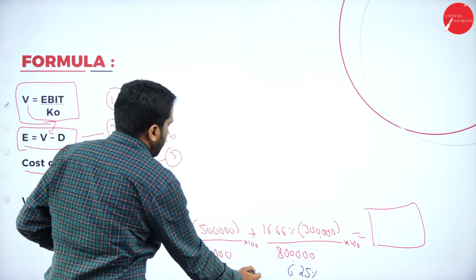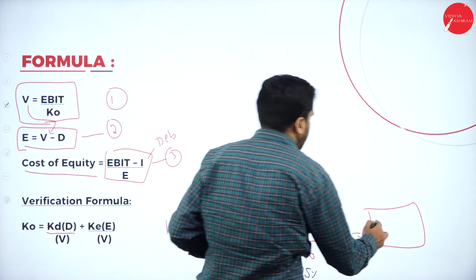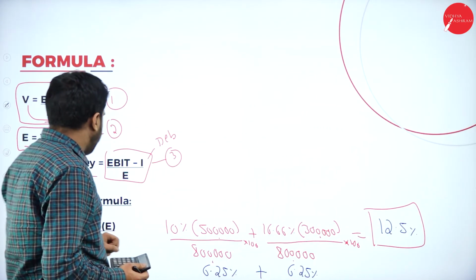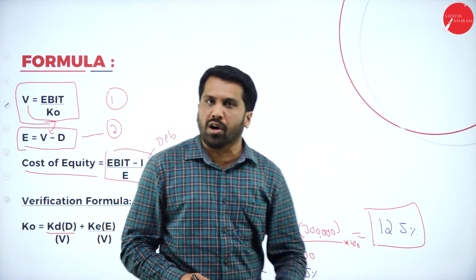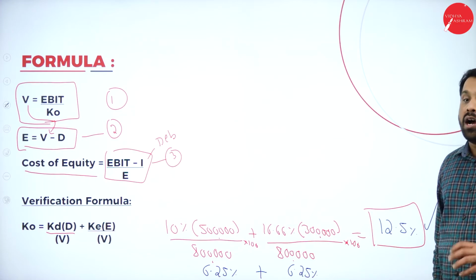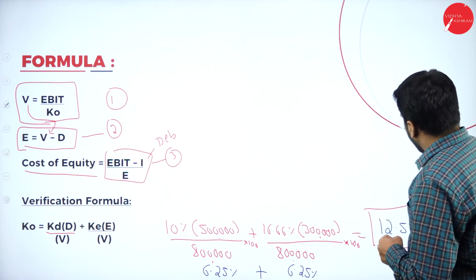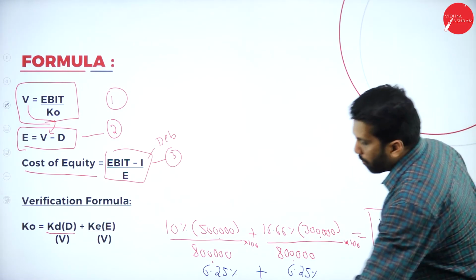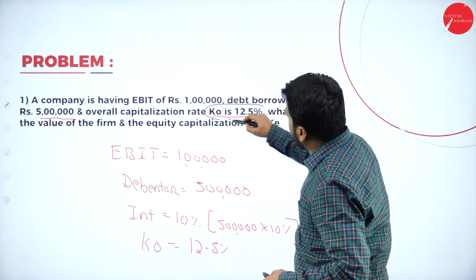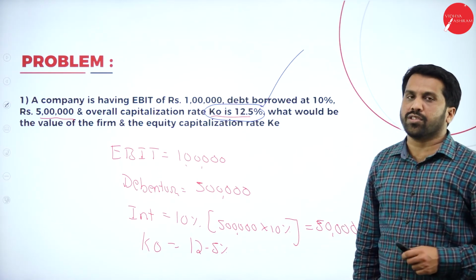6.25%. What is the total? The total is around 12.5%. So if you do your verification, you got 12.5%. Now, how do we get to know whether it is correct or wrong? Very simple. Your answer is 12.5. Go back to your question. What is your cost of capital? It is 12.5. It should match with your cost of capital.